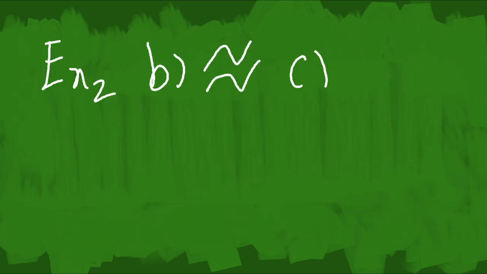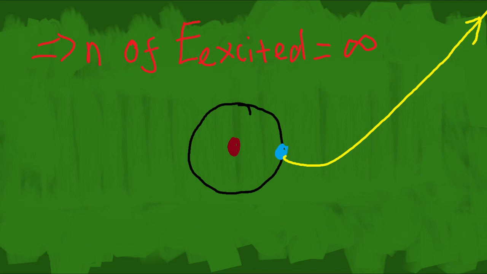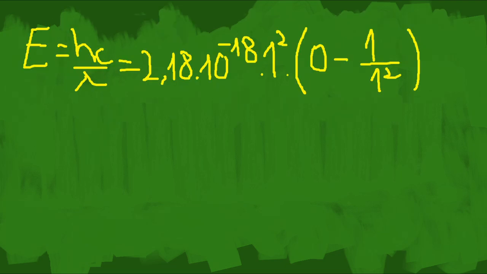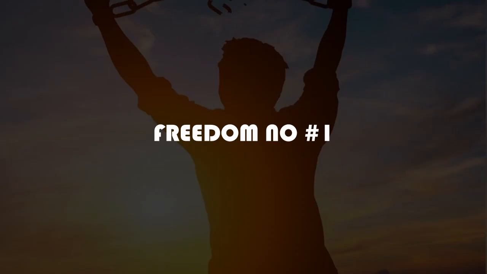For C, it's basically B. However, what does it mean by ionize the atom? Ionize is losing electrons, so we could interpret the orbital that the electron will jump to as infinite. 1 divided by infinity makes a number so small we could consider that value equals 0, and this is 1 divided by infinity squared we're talking about. So we plug in the numbers onto the formula above, and we get the wavelength value of 9.12 times 10 to the power of negative 8 meters.